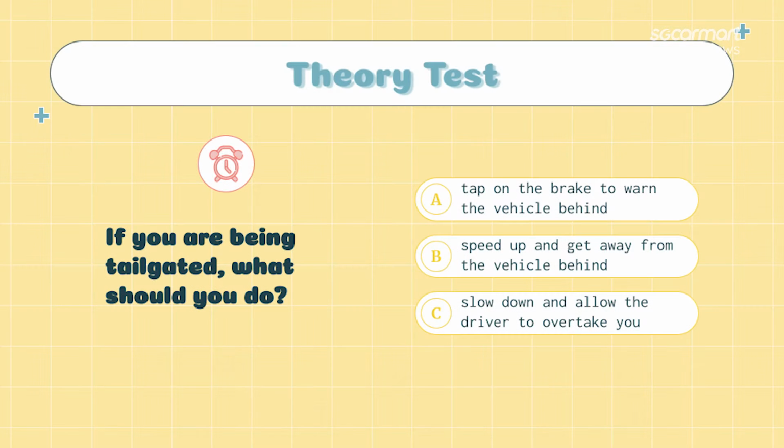Alright. Third question. If you are being tailgated, what should you do? A, tap on the brake to warn the vehicle behind. B, speed up and get away from the vehicle behind. C, slow down and allow the driver to overtake you.